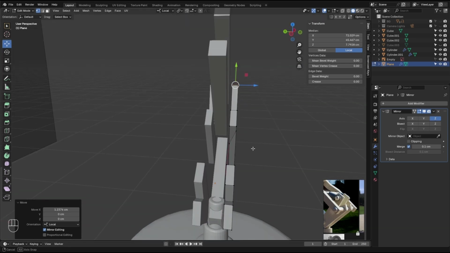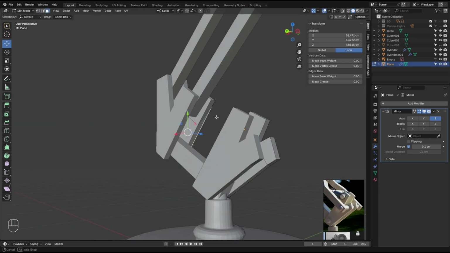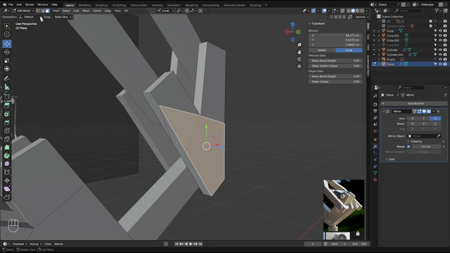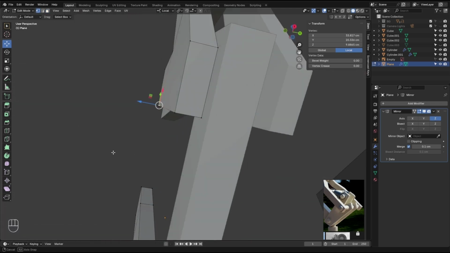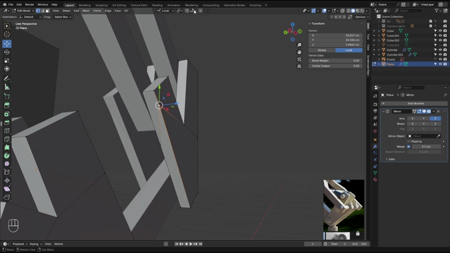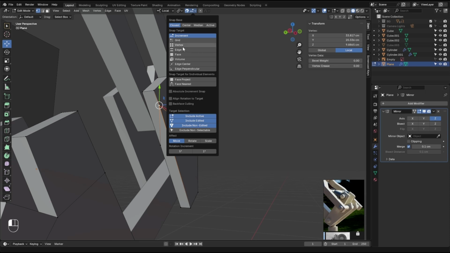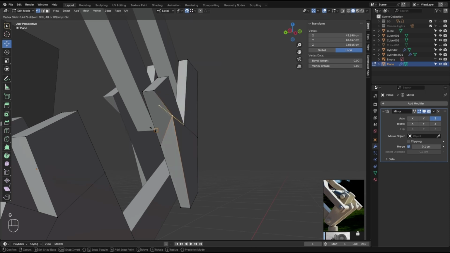That's the middle joint. I have a little bit of a problem right here. I forgot to slide this vert down here. That's the only one. So let's enable snapping with the vertex and GG, slide it down and go towards this vert.